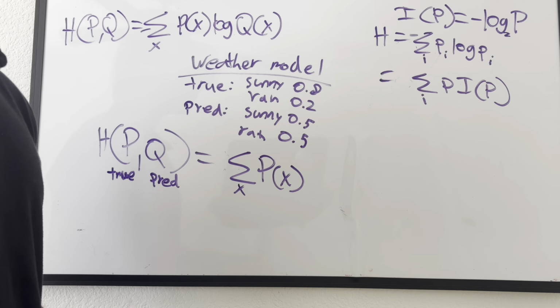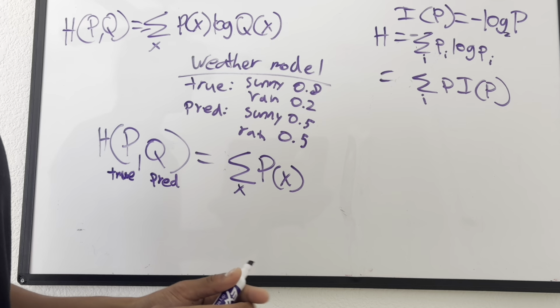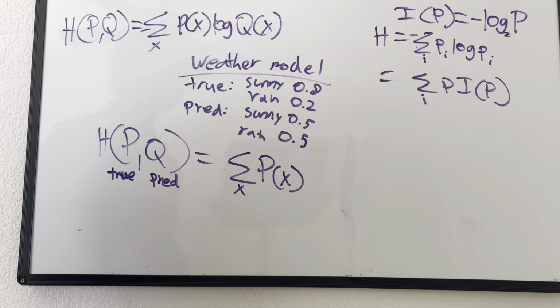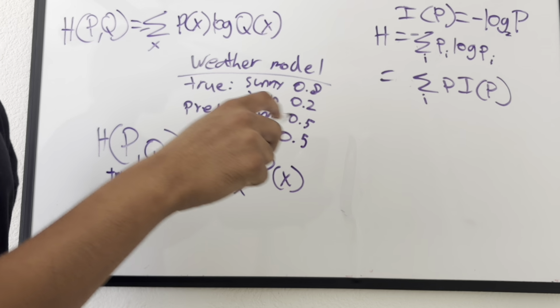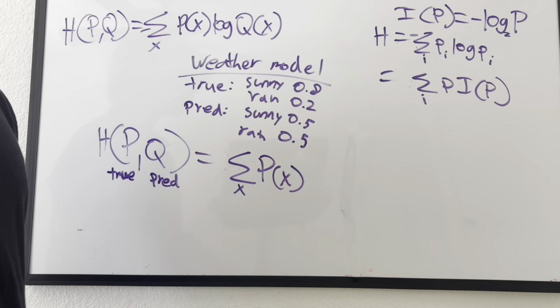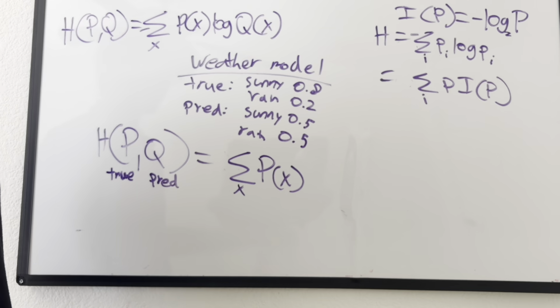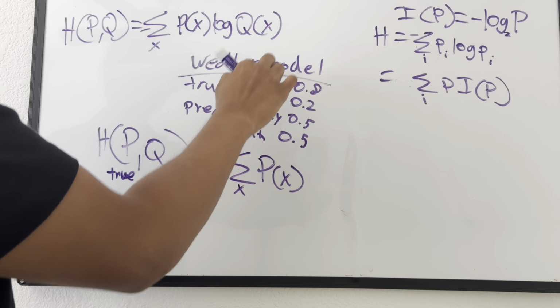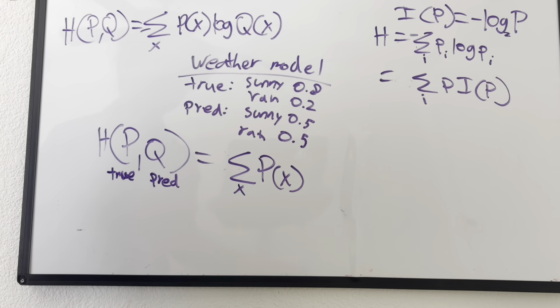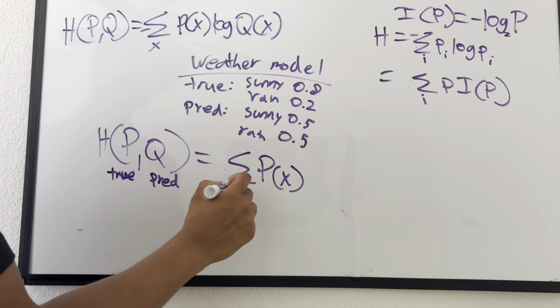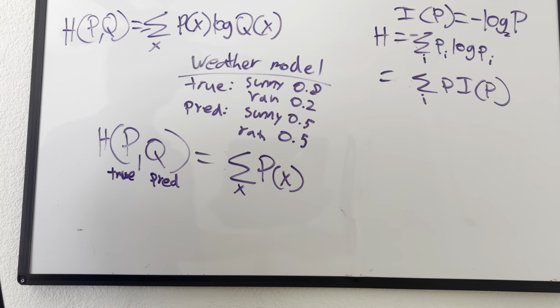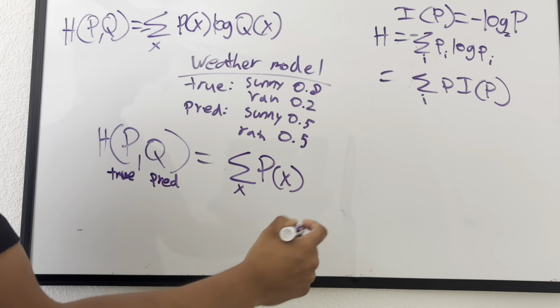Or imagine an animal classifier model, image classification. It could say there's a 90% chance it's a cat, a 5% chance it's a dog, a 4% chance it's a donkey. That's going to be three probability features over there. In this case, we only have two. So that's what our x is representing, the feature essentially. So we have p of x over here.